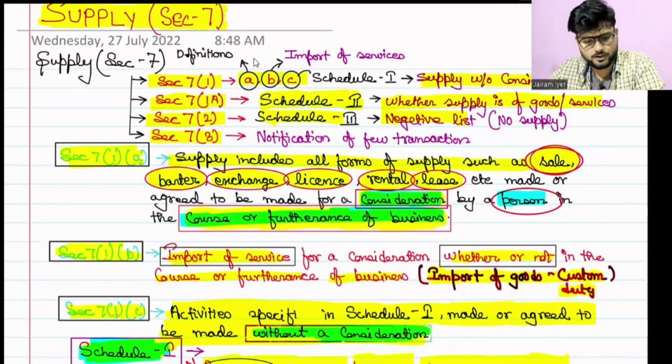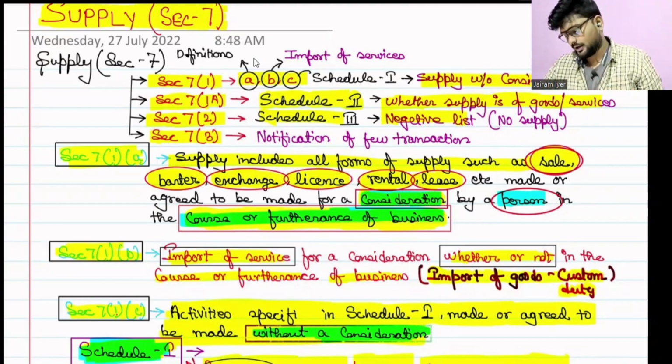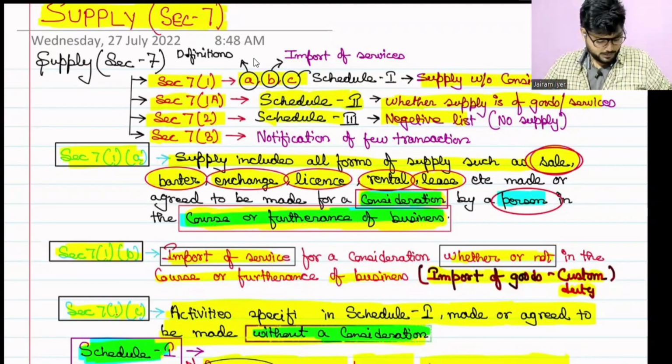But here in GST, as we call it one nation one tax, only one condition is there on fulfillment of which GST liability will arise, and that is supply. Remember, the section on supply is all about section 7.